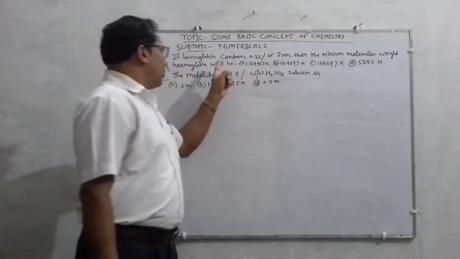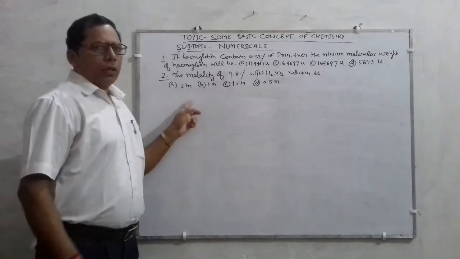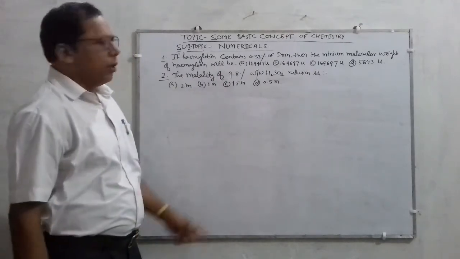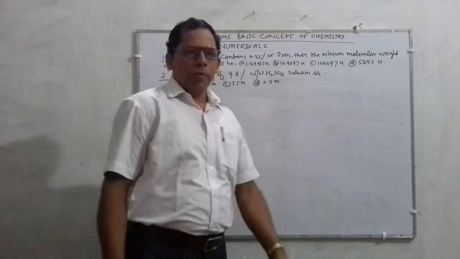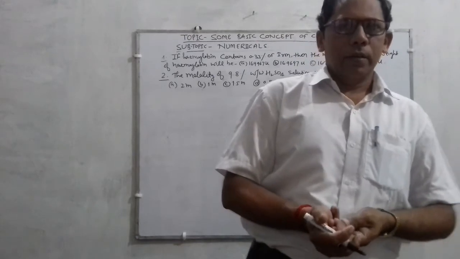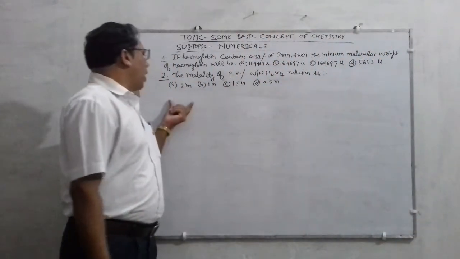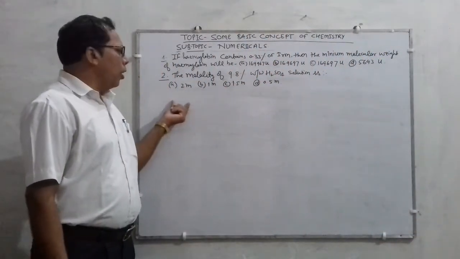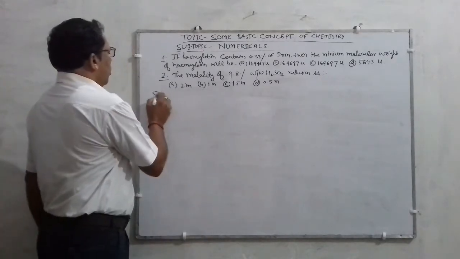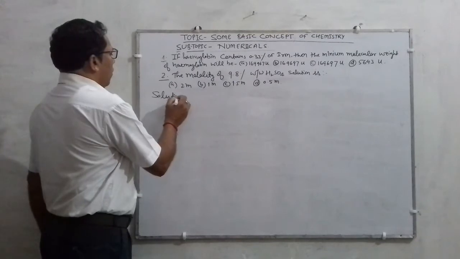So in this hemoglobin, the atomic mass of iron present is just equal to the atomic mass of iron, meaning one atom of iron will correspond to the atomic mass of iron. Listen, the solution of the first question.